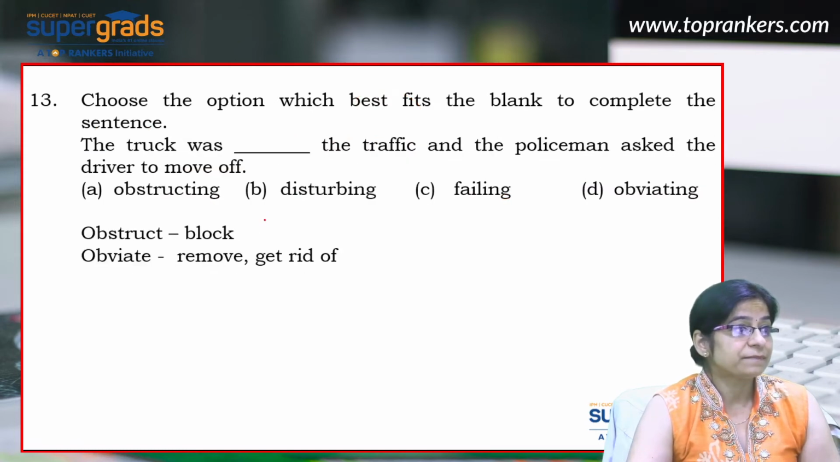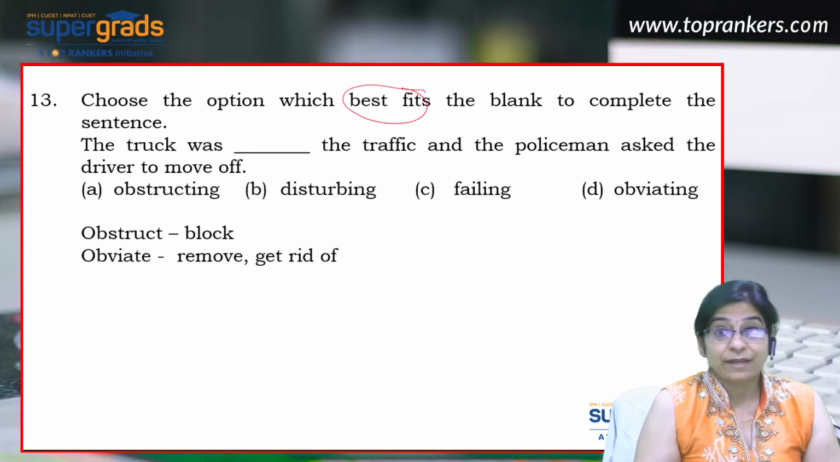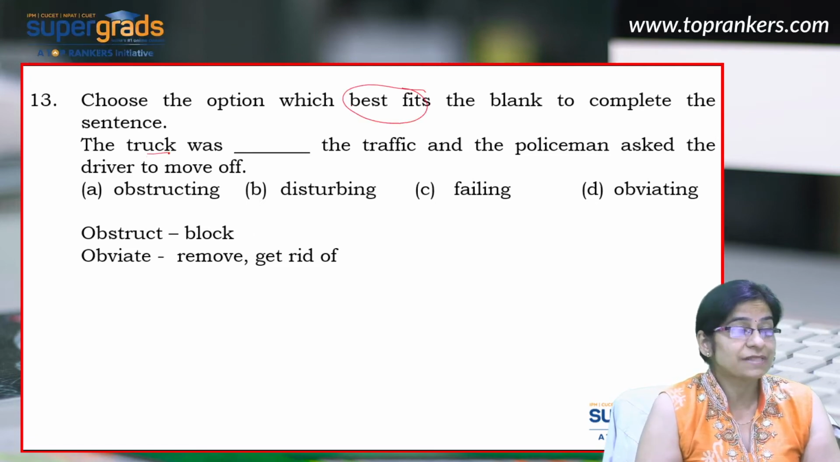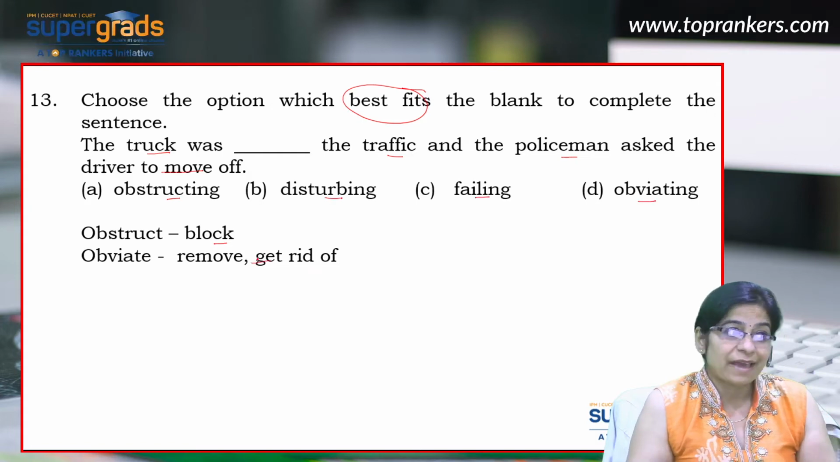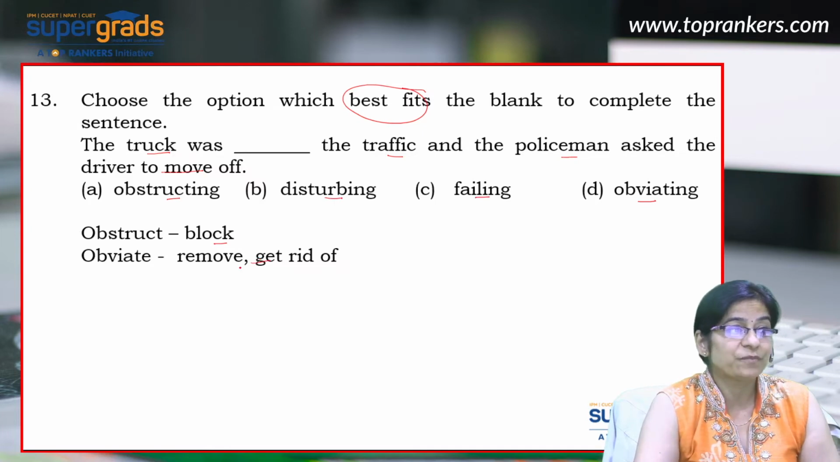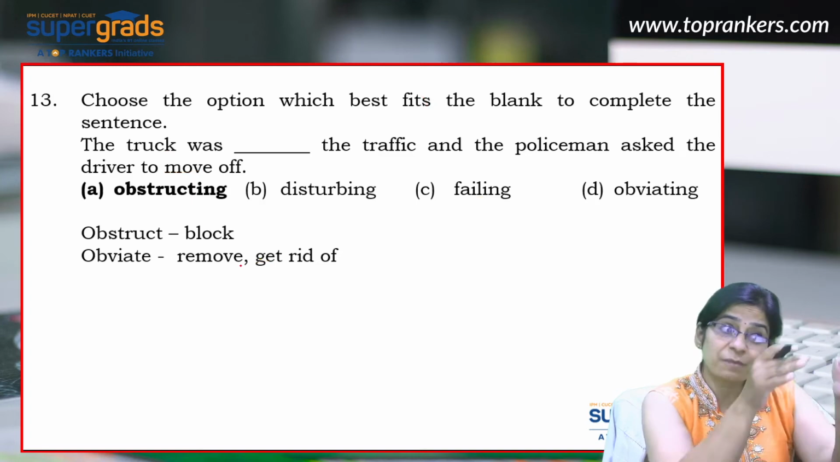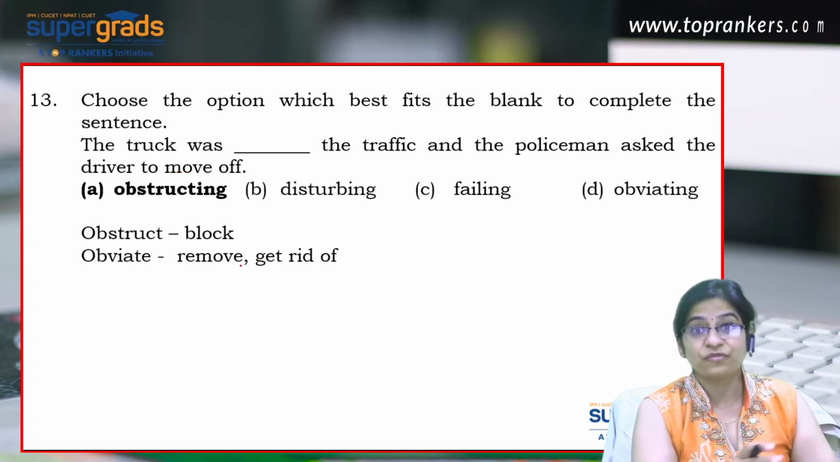The next one. Again, the question says choose the word which best fits the blank to complete the statement. The truck was dash the traffic, and the policeman asked the driver to move it off. Now, obstructing, which means blocking, disturbing, failing, obviating. Now, obviating means getting rid of something. And going by the words, the right answer choice for this one would be obstructing because the truck was blocking the traffic. That is the reason why the policeman asked him to move the truck away.